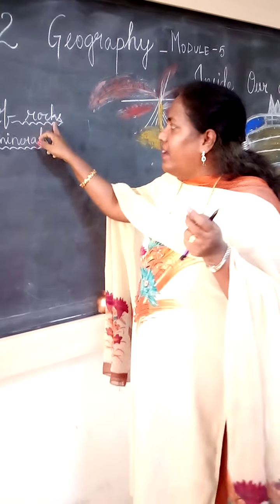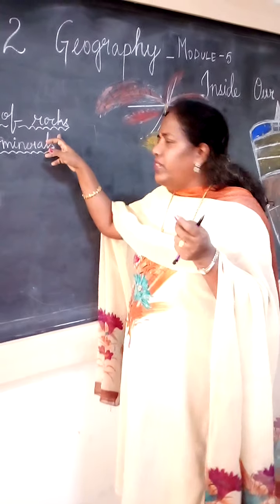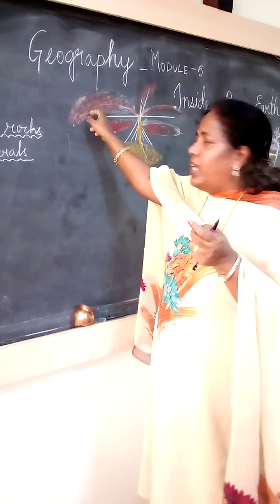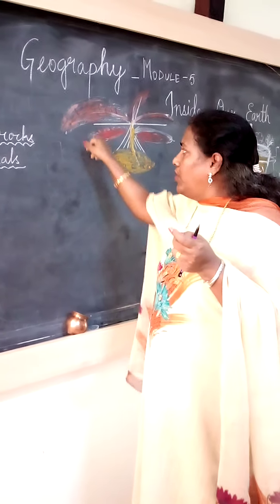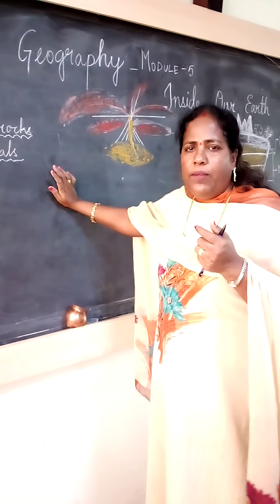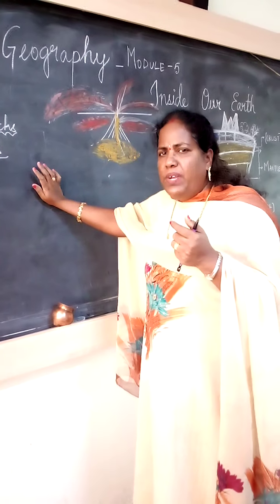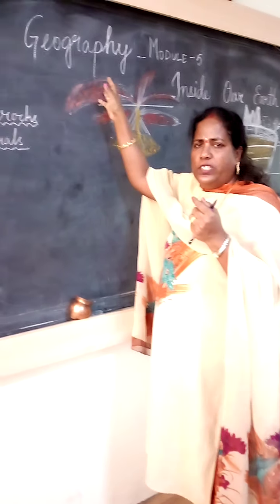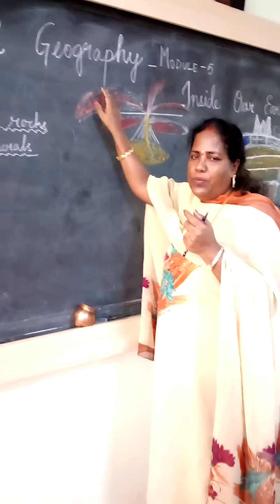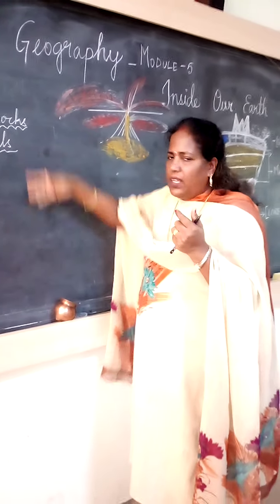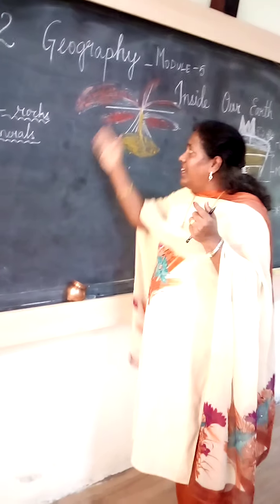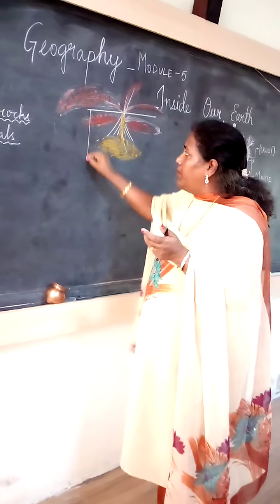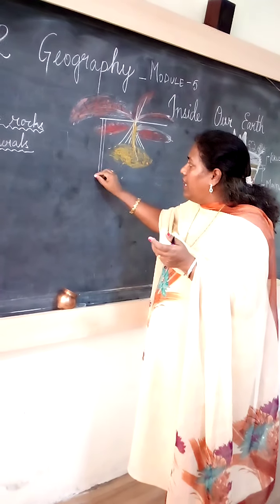Where can we get the rocks or minerals? Rocks, we discussed this whole lesson, rocks only, no? They are available above the surface of the earth or below. Then where are the minerals available? Some minerals are available above, like salt. By using the ocean water, we are preparing the salt. But iron, copper, gold are not easily available on the surface of the earth. We have to go very deep inside the earth to take the minerals.